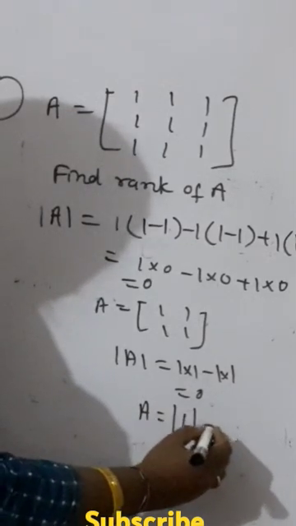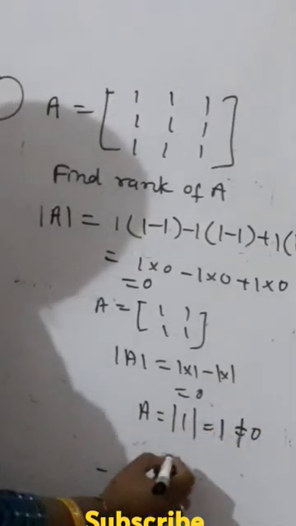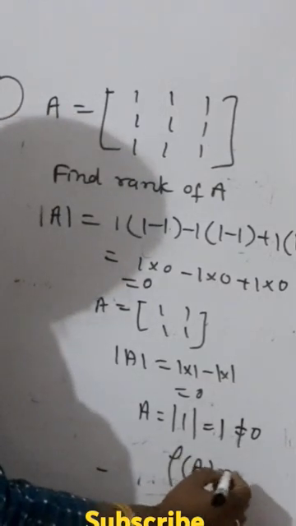So finally, A equal to, let's take 1. Okay, its determinant is 1, not equal to 0. So the rank of A is equal to 1.